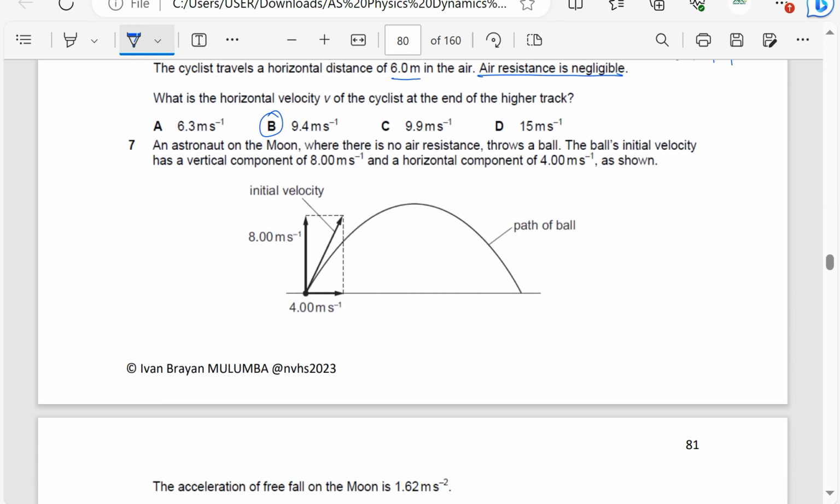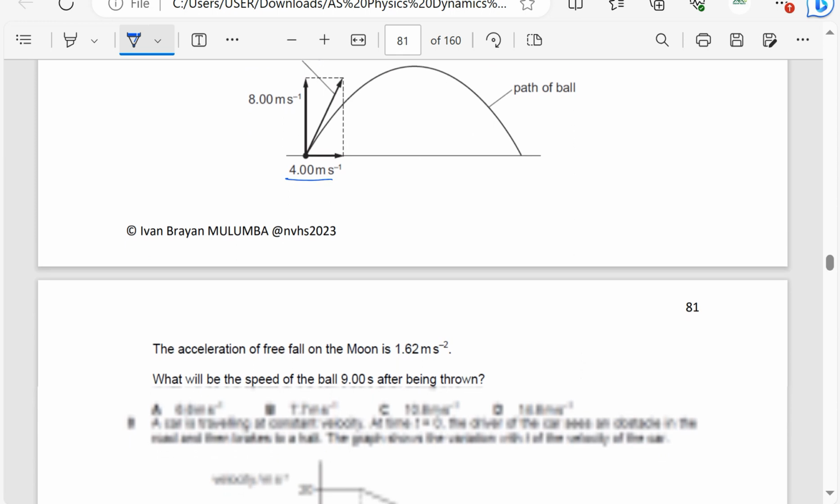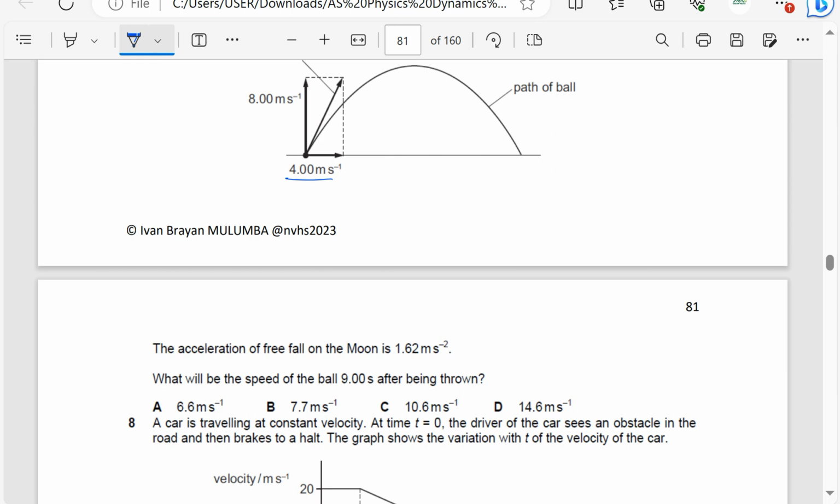The astronaut on the moon, where there is no air resistance, throws a ball. The ball's initial velocity has a vertical component of 8 meters per second and a horizontal component of 4 meters per second. The acceleration of free fall on the moon is 1.62 meters per second squared. What will be the speed of the ball 9 seconds after being thrown?